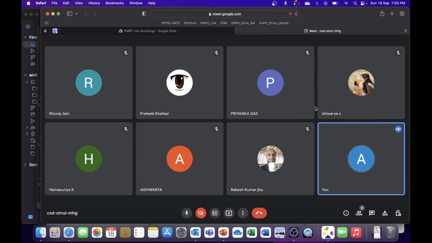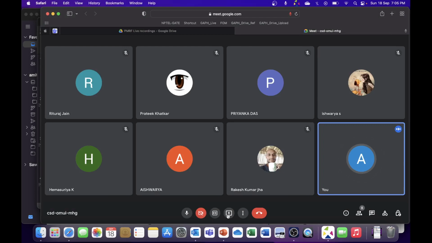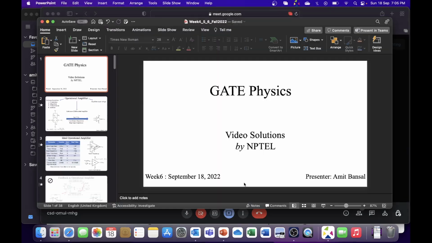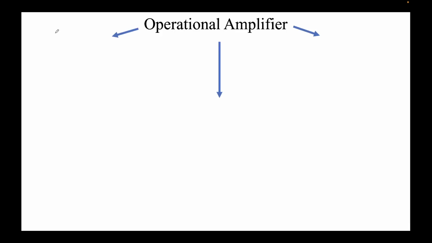Once again, welcome to week 6 of GATE NPTEL sessions. I'm going to start sharing my screen. Is it visible? Yes, sir. So this is week 6 of GATE NPTEL solutions hosted by NPTEL. My name is Amit. We were doing the op-amp section. Here is just a very quick summary of what we have discussed till date.